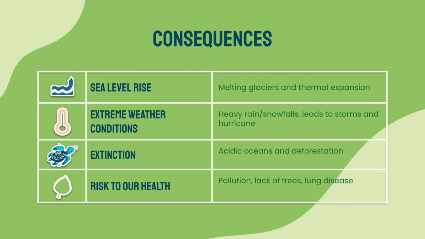It can create extreme weather conditions from heavy rainfalls to hurricanes. This can cause many problems such as floods, landslides, and an overall risk to human lives. Not only our lives, but animal species can be harmed and habitats may be destroyed. This could lead to extinction, as animals are no longer able to thrive or handle new conditions.